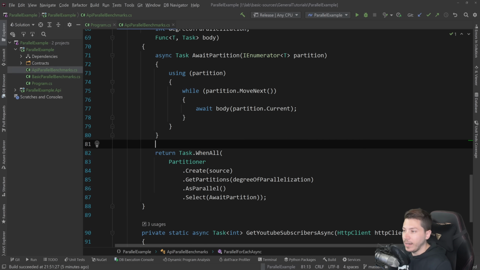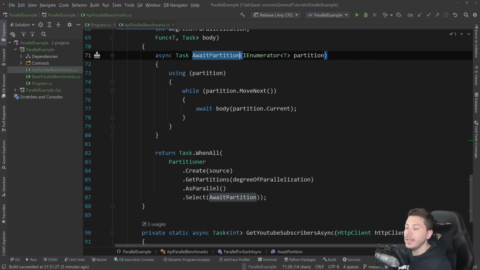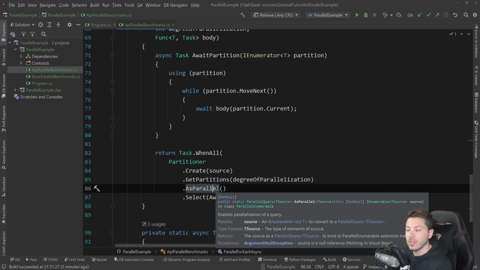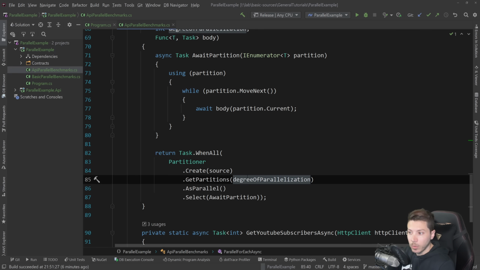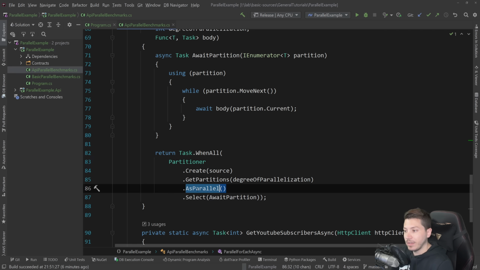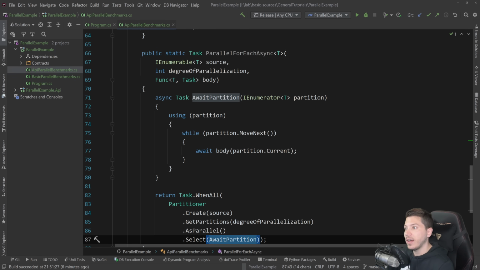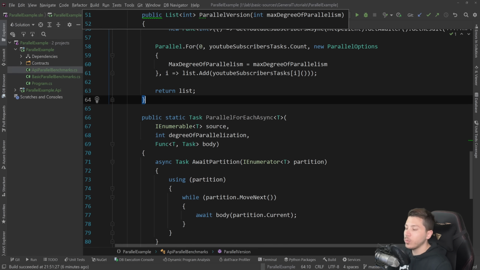And then we're using select, and we're using this nested method here to await the partition in an iteration fashion. And this gives us basically the best of both worlds, where you can just specify a degree of parallelization here to split the workload in batches and have it run in parallel, and then select it and deal with it in an async fashion.